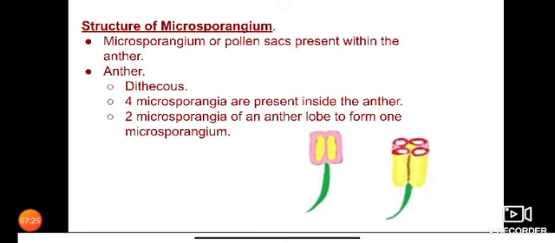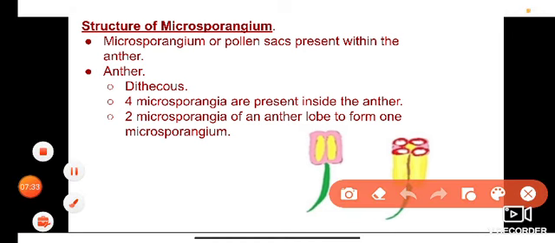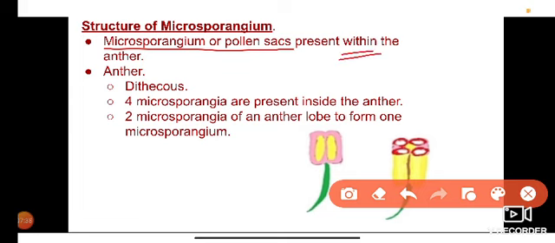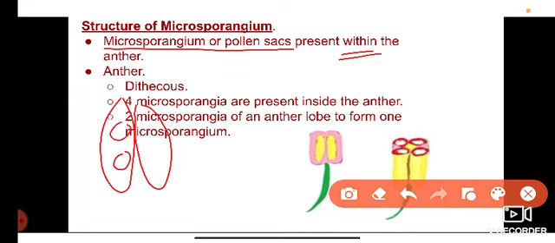The next one is the structure of microsporangium. Microsporangium, or pollen sacs, are present within the anther. See, this is the anther, and these pollen sacs are present within it.